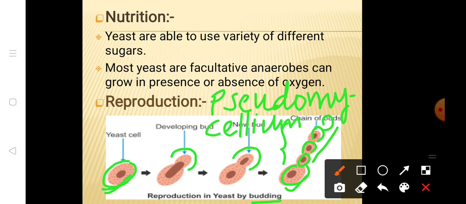In budding, first there will be the development of a bud, then a new bud will be developed, and from the mother cell there will be the attachment of the bud. Like this, repeatedly several times there will be the attachment of buds, resulting in the formation of pseudomycelium, or short hyphae-like structures, known as pseudomycelium.